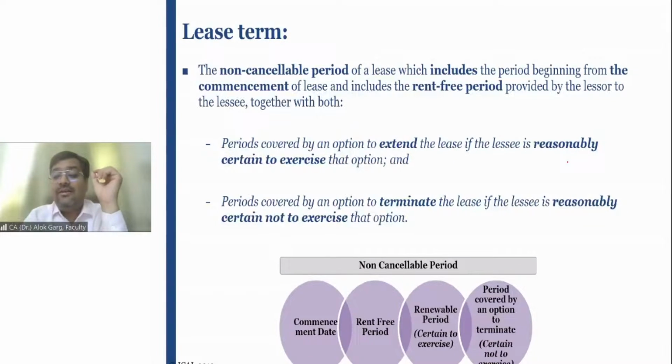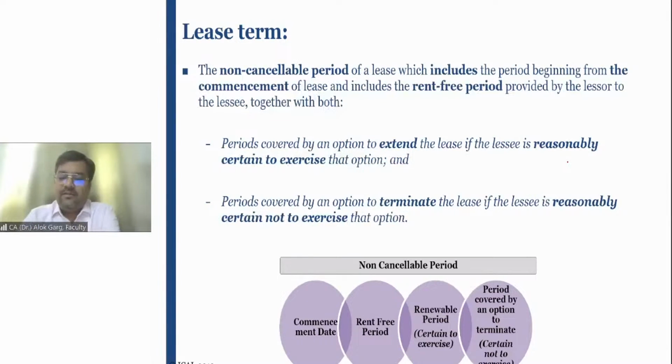Lease term is a non-cancelable period. What do you mean by non-cancelable period? Non-cancelable period means it is not cancelable. It means if a party cancels the period, that party has to pay a penalty. That's all, right? For example, I have entered into a contract with my landlord